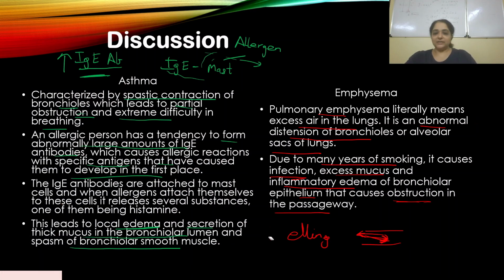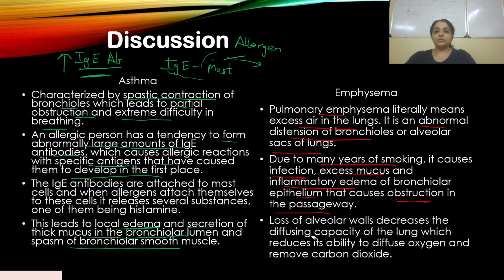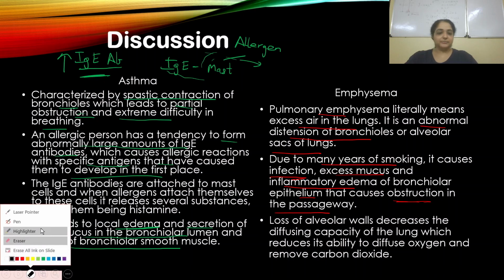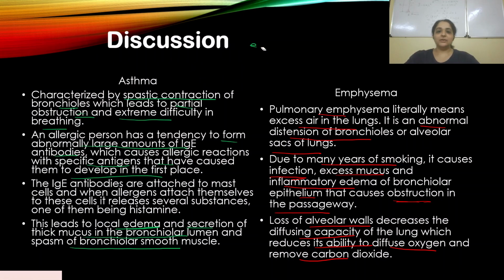Then lastly, there is loss of alveolar walls, which decreases the diffusing capacity of the lung, which reduces its ability to diffuse oxygen and remove carbon dioxide. What I have said previously is that if the alveolar walls are continuously distended, they lose their elasticity. This is what I mean.